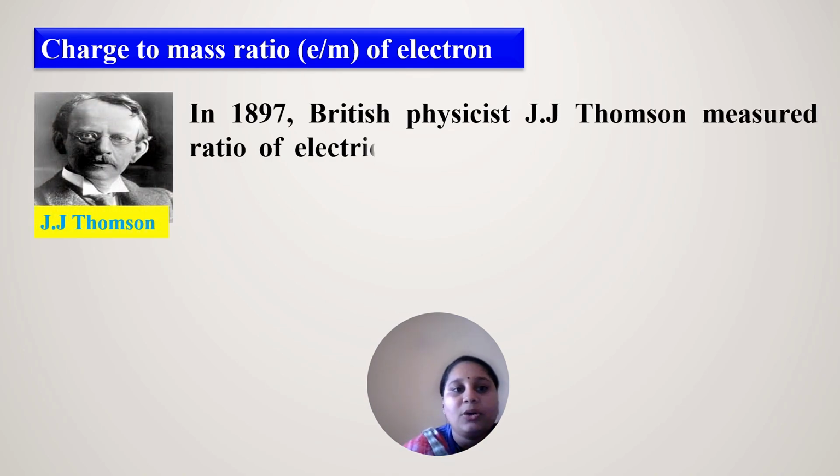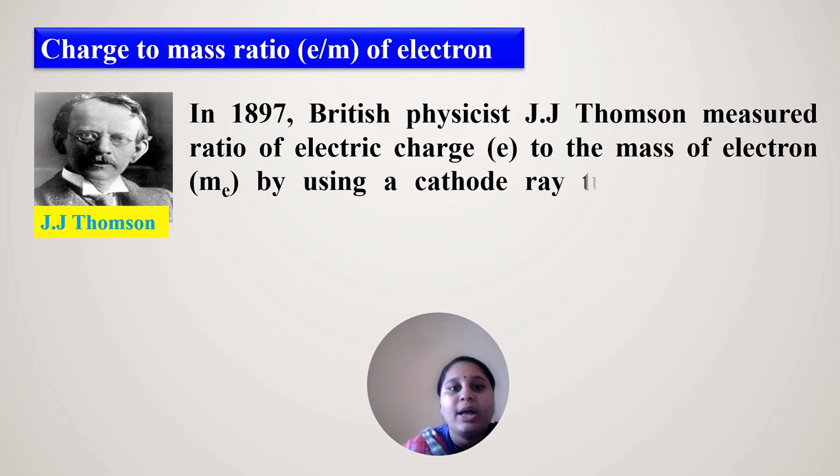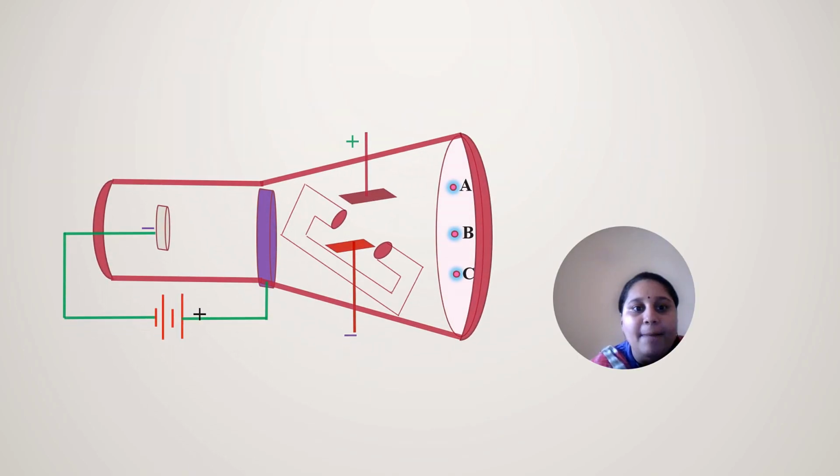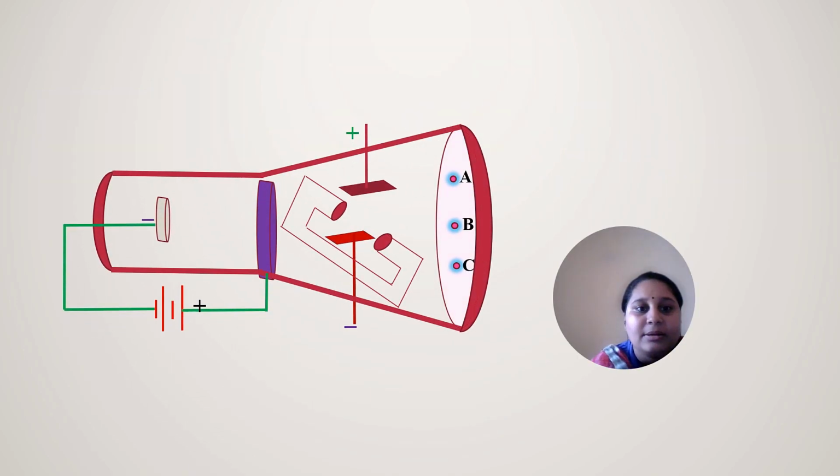J.J. Thomson measured the ratio of electric charge to the mass of the electron by using a cathode ray tube and applying electric and magnetic fields which are mutually perpendicular to the path of the electrons. This is the apparatus which is used to determine the charge to mass ratio of an electron.